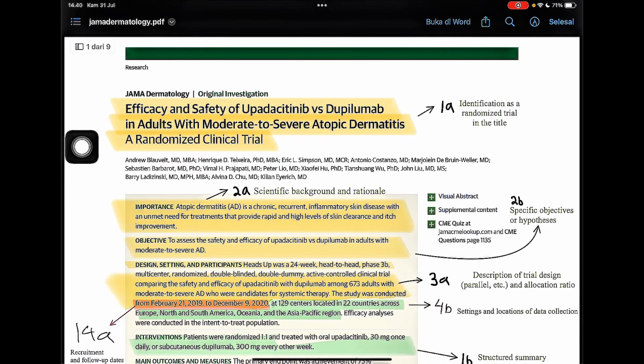Okay, in point 1A, the title: Efficacy and safety of upadacitinib versus dupilumab in adults with moderate to severe atopic dermatitis, randomized clinical trial. This is point 1A, identification as a randomized trial in the title.